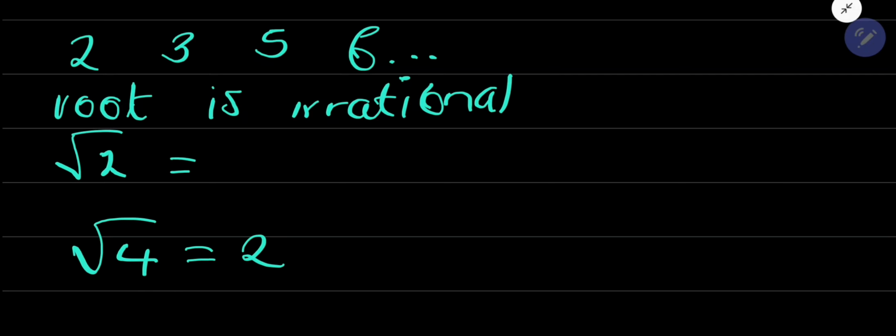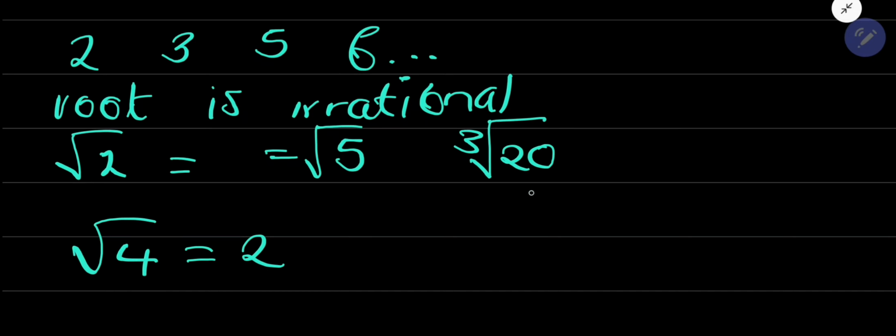The root of 4 we know is 2, so this root is rational, but the root of 2 is irrational because it will give you a decimal number. You can also try root 5, the same thing will happen. You can also try the cube root of 20, it will give you a number with decimals. But the root of 4 gives you 2.